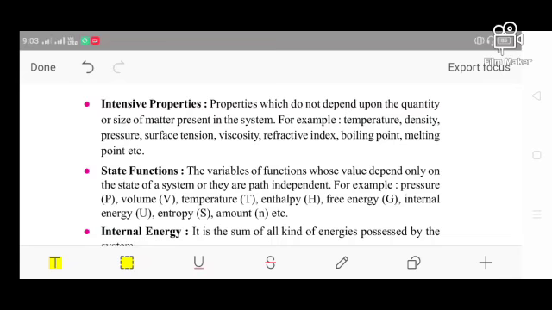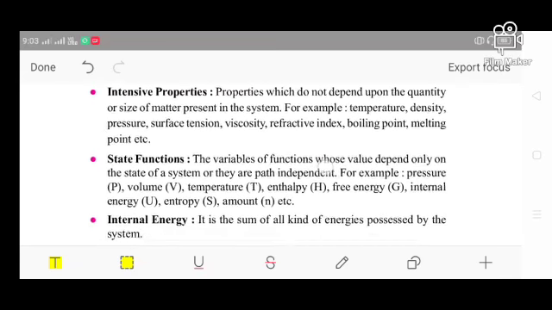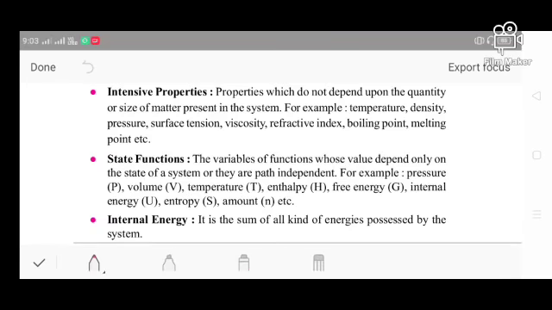When I take 2 kg of that substance, the temperature will remain the same, until I give it some external energy. Likewise the density also does not depend on the quantity of the matter. Likewise pressure, surface tension, viscosity, refractive index, boiling point or melting point, etc.